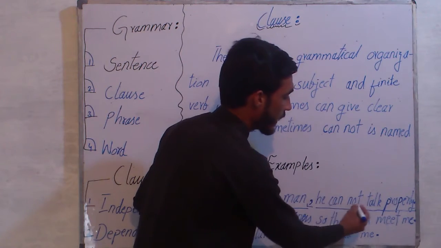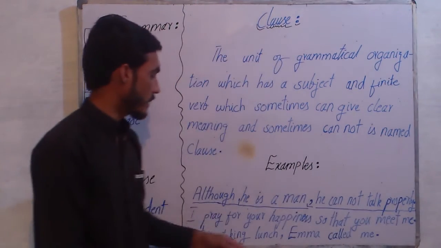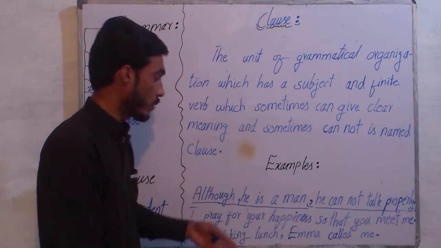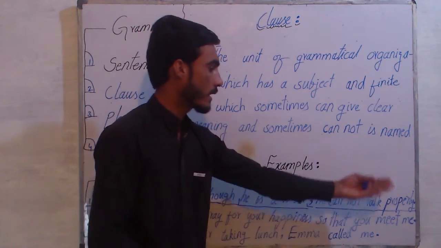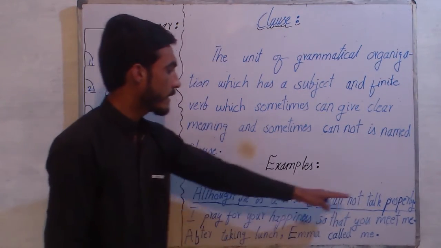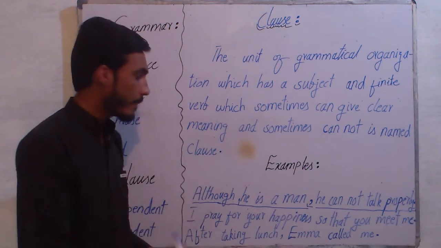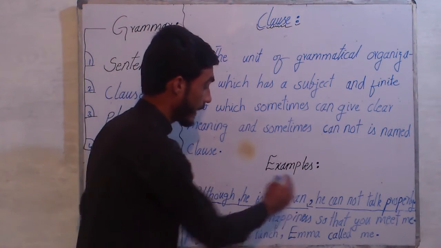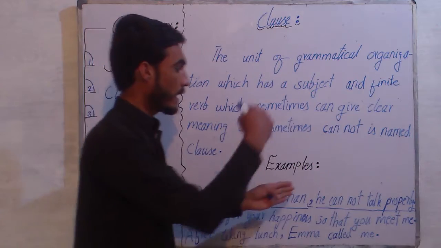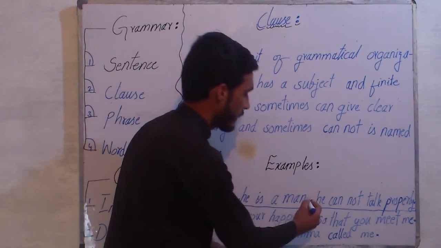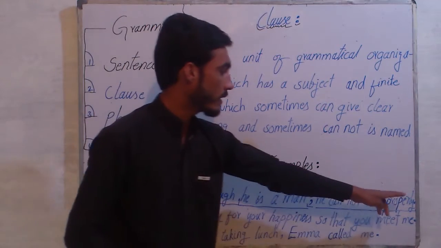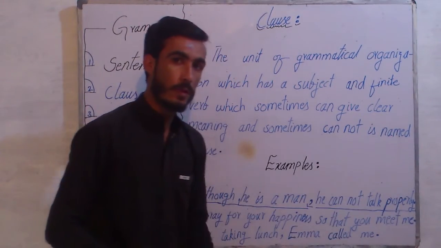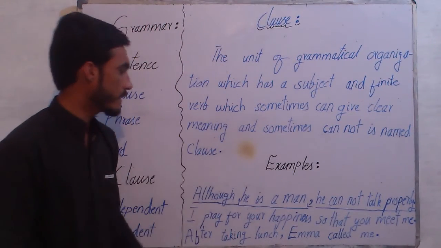Like he cannot talk properly. Now it is mentioned what he cannot do. Actually he is a man, but what he cannot do is talking properly. Now here it gives clear and complete sense. And remember, in this situation, when you are having dependent class in the starting and independent class in the end, then a comma is required. It is necessary to be put. And after that we are having the full stop, and here goes the first example.